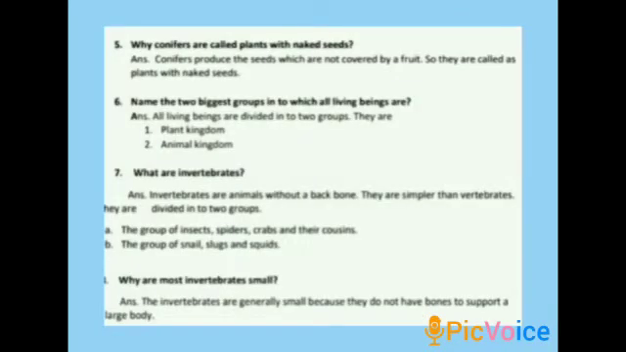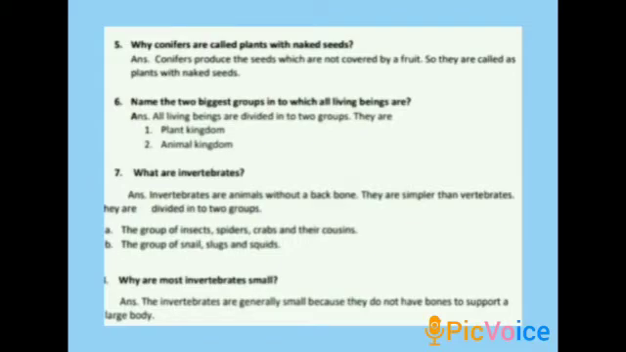Fifth one, why are conifers called plants with naked seeds? Conifers produce seeds which are not covered by a fruit, so they are called plants with naked seeds. Then sixth one, name the two biggest groups into which all living beings are divided. All living beings are divided into two groups. They are plant kingdom and animal kingdom.